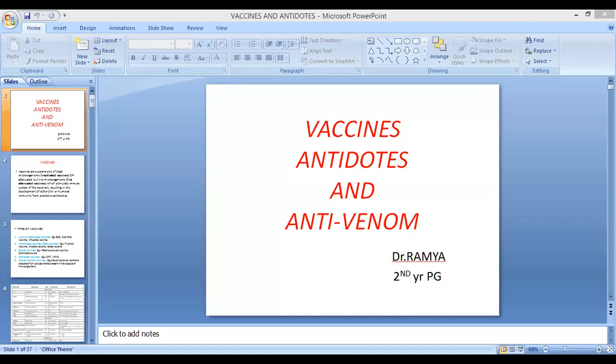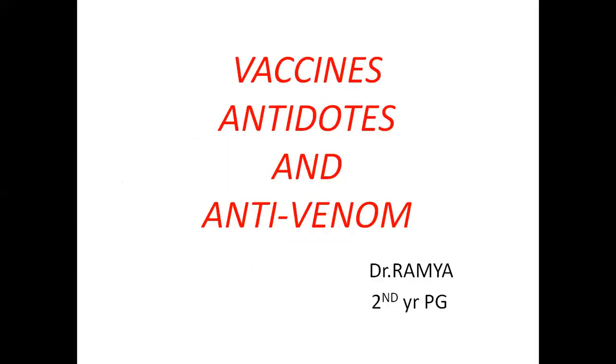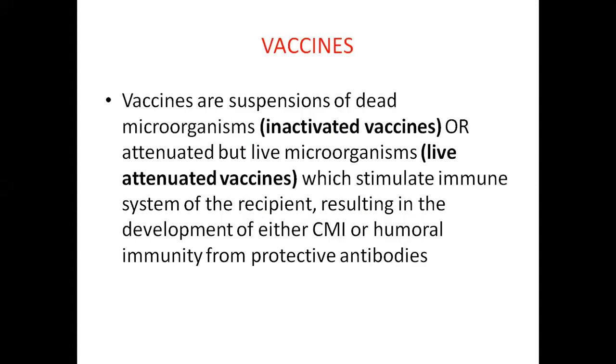Today our topics are about vaccines, antidotes and antivenom. What are vaccines? Vaccines are suspensions of dead microorganisms or attenuated but live microorganisms which stimulate the immune system of the recipient, resulting in the development of either cellular mediated immunity or humoral immunity from protective antibodies.